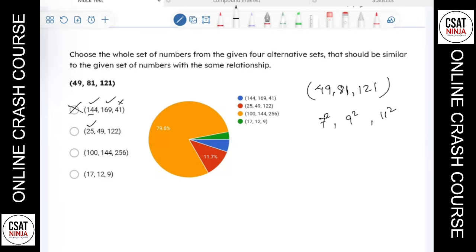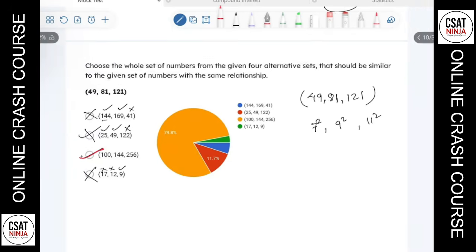Again, this one has a non-square, so it is not the option. This is a perfect square, this is a perfect square, this is a perfect square, so this can be an option. Let's check the other. This is not a perfect square, this is not a perfect square, so it is not an option. So without solving further, I can say that the answer here is 144 and 256, just by checking whether all the numbers are perfect squares or not. So that's the answer there.